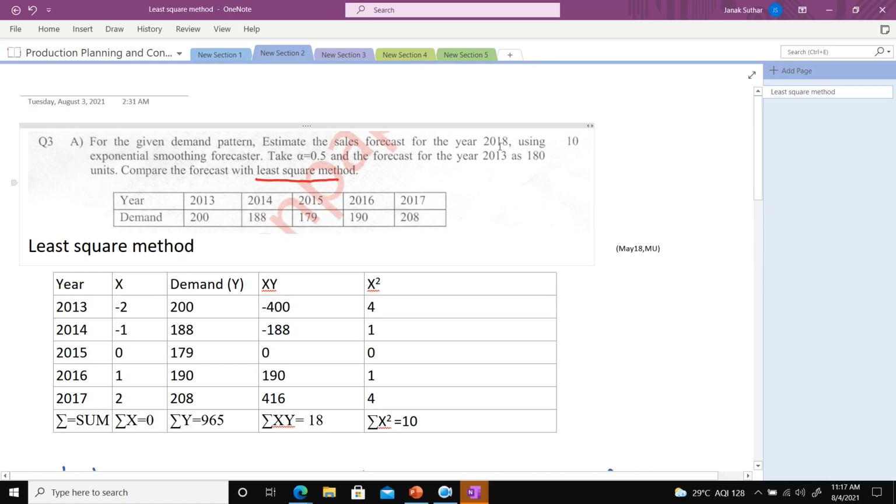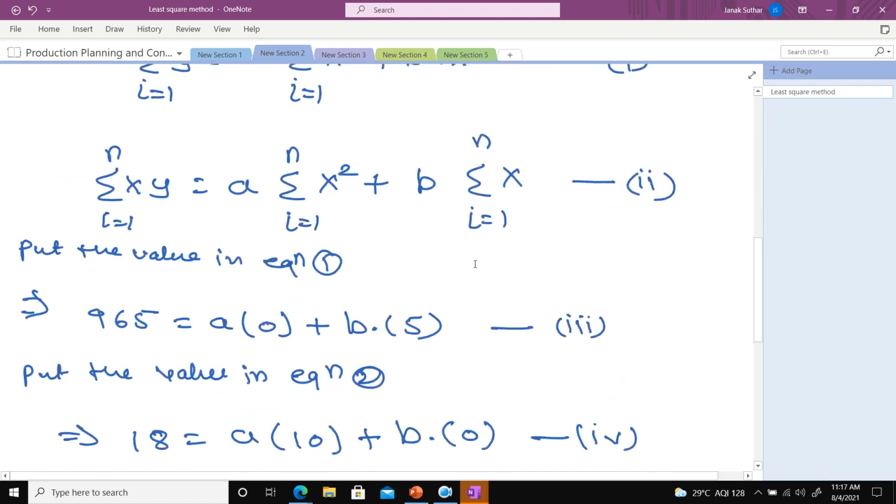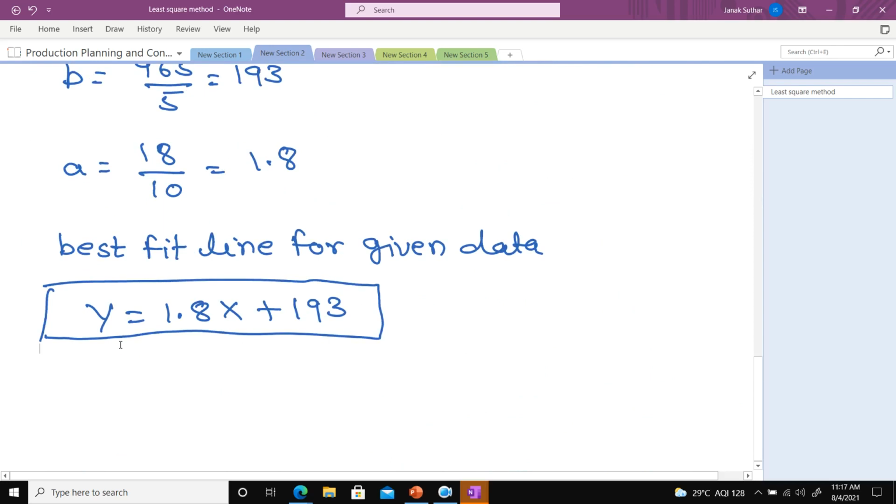Now you have the best fit line. So can you predict, what is the question here? Estimate the sale forecast for year 2018. So can you predict what will be the demand in 2018 by using this particular line?